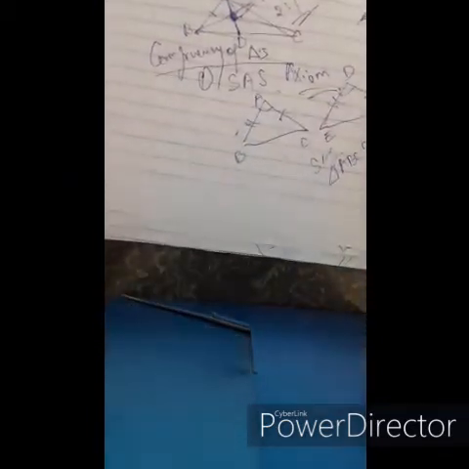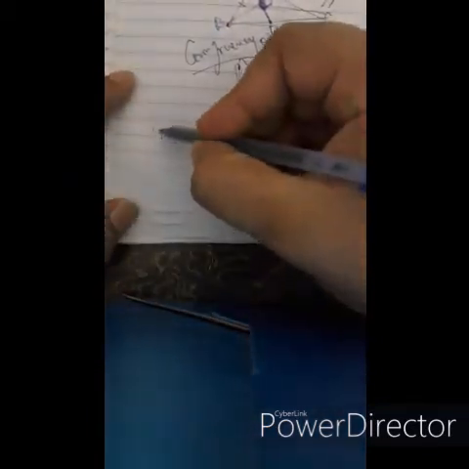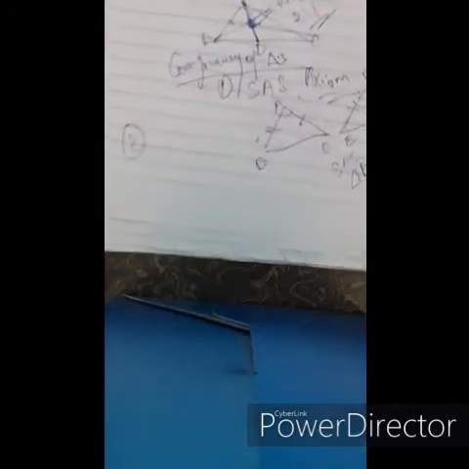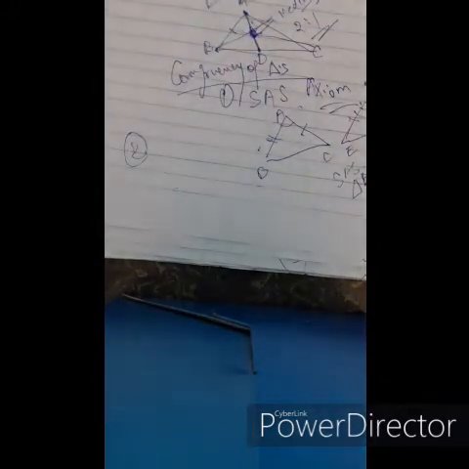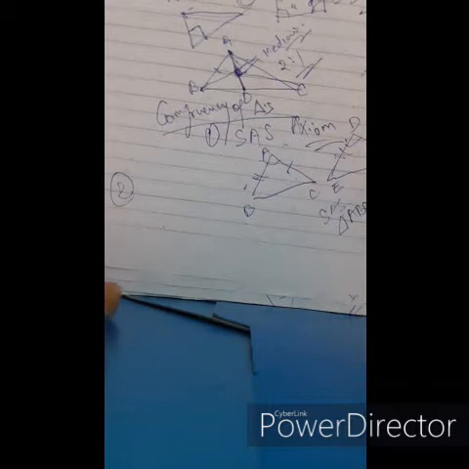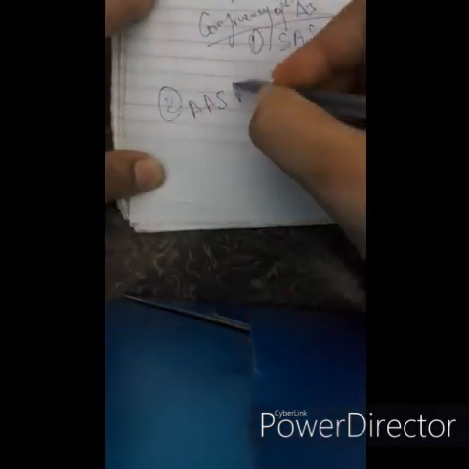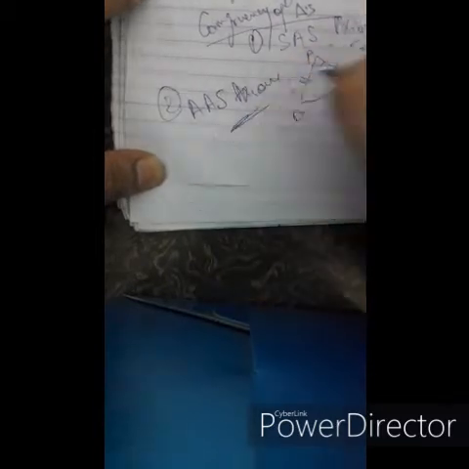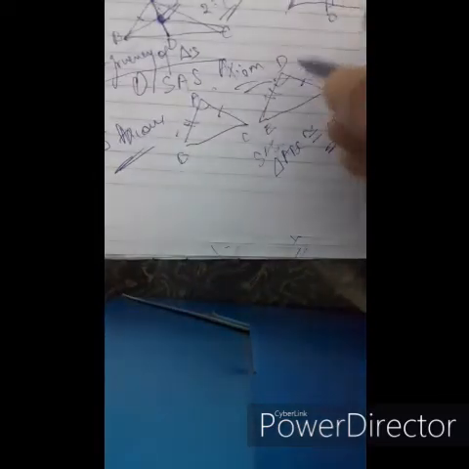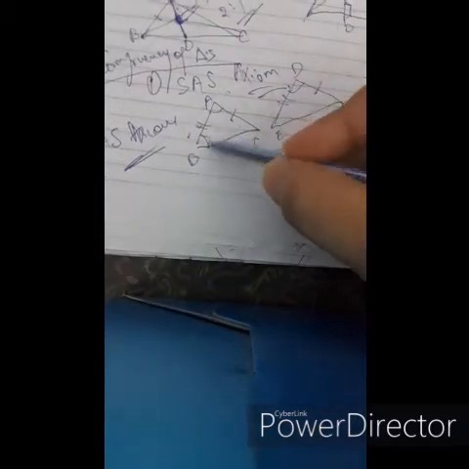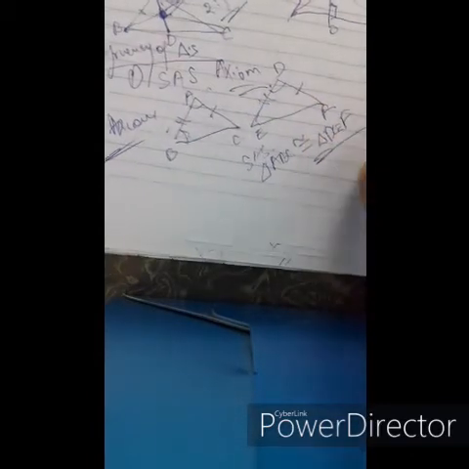Now coming to the second congruency axiom, that is the AAS axiom, the angle angle side axiom. That is, two angles of a triangle and a side.